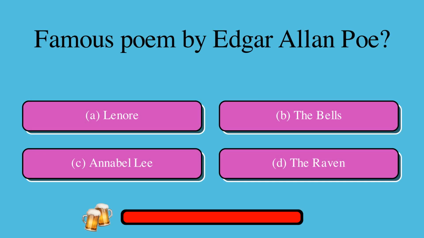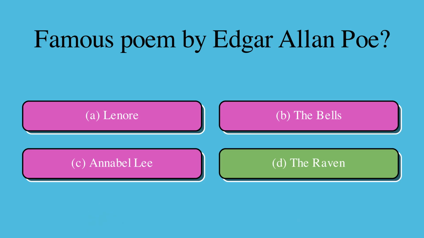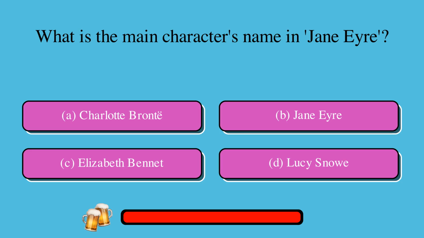Famous poem by Edgar Allan Poe: A. Lenore, or B. The Bells, or C. Annabel Lee, or D. The Raven. The correct answer is D. The Raven. What is the main character's name in Jane Eyre? A. Charlotte Brontë, or B. Jane Eyre, or C. Elizabeth Bennet, or D. Lucy Snowe. The correct answer is B, Jane Eyre.